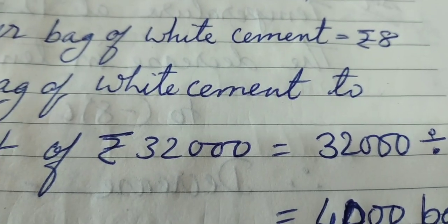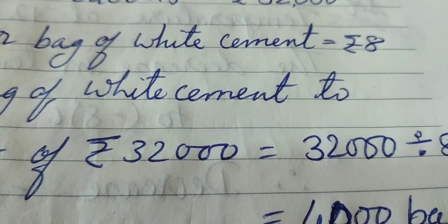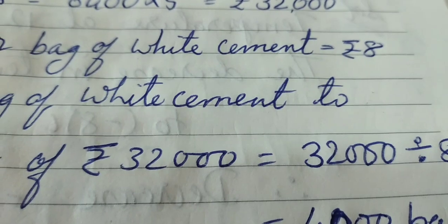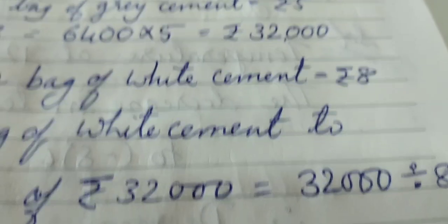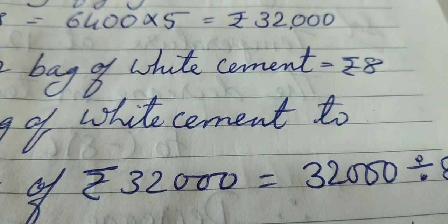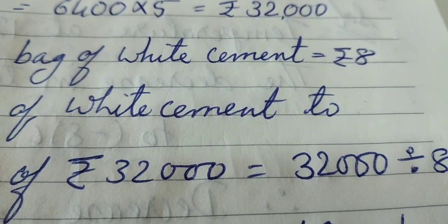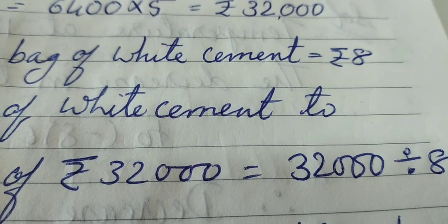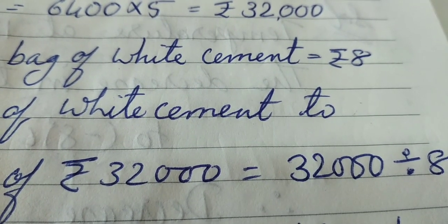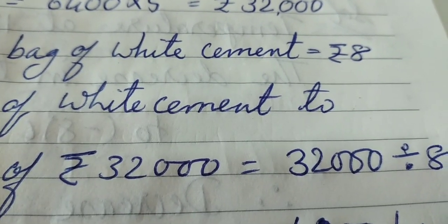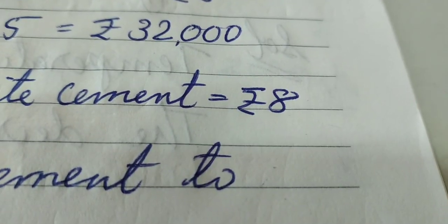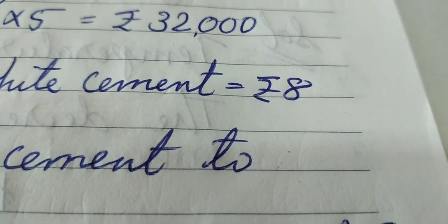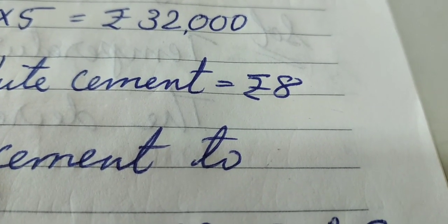So what we have to do is consider 32,000 as the amount received on selling white cement bags. Then only we can do the deal of no profit no loss. So to find out the number of white cement bags, we are going to divide 32,000 by 8 rupees, because the profit on one white cement bag is rupees 8.